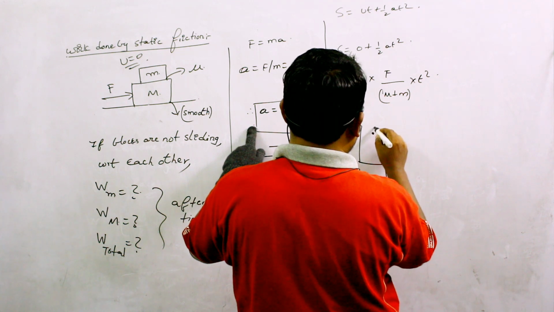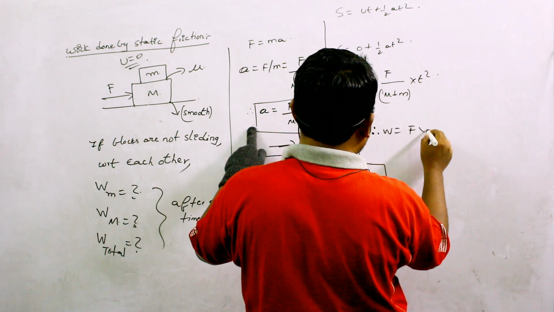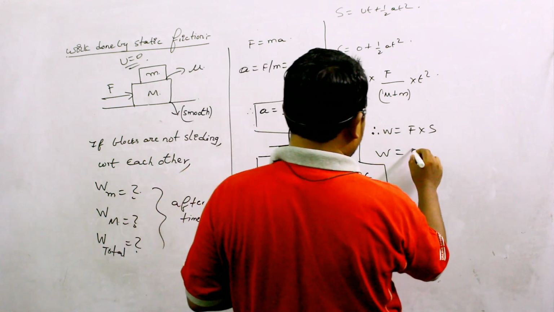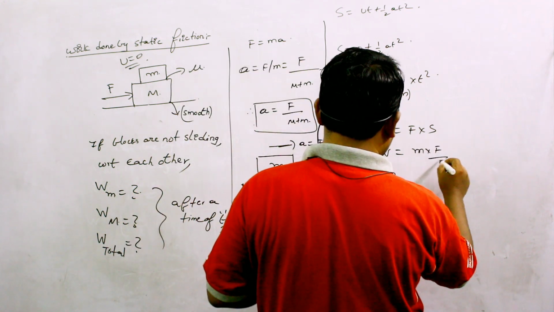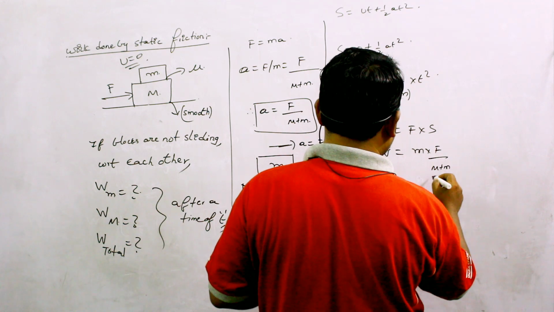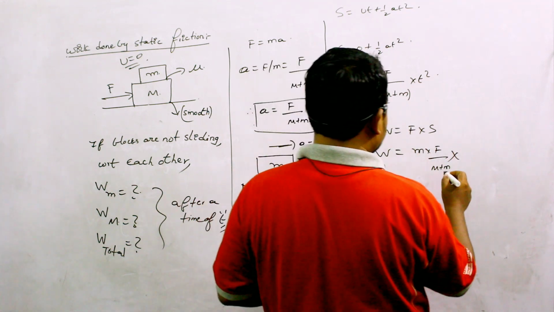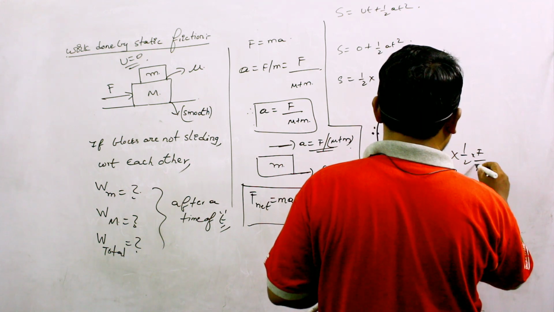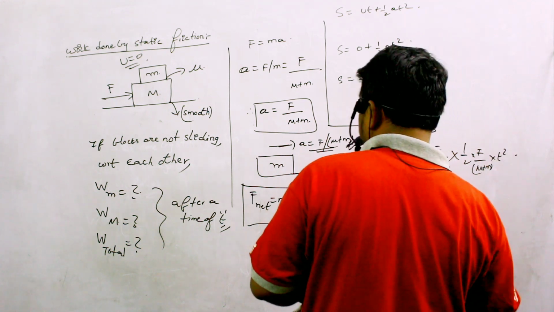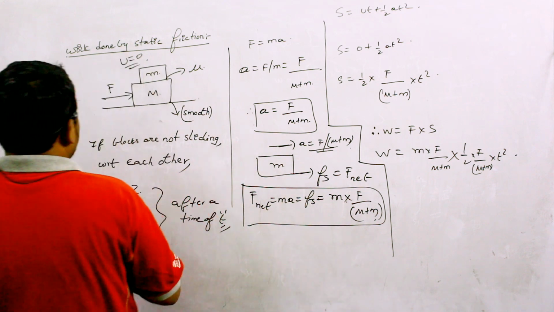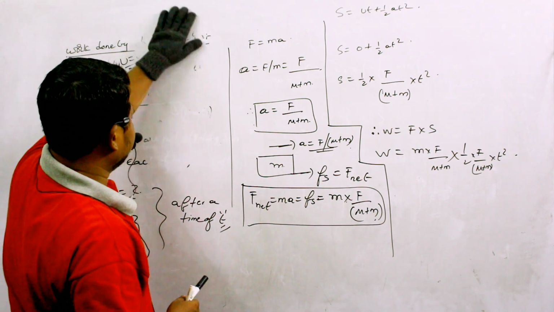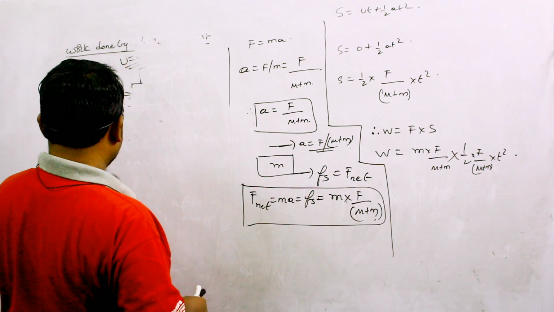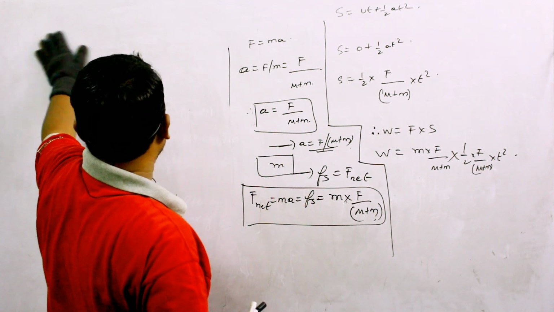So therefore total work done equals force into displacement. Force equation we have already written, m into F by M plus m, and displacement is half into F by M plus m into t square. So that should be the work done on small m by the static friction.